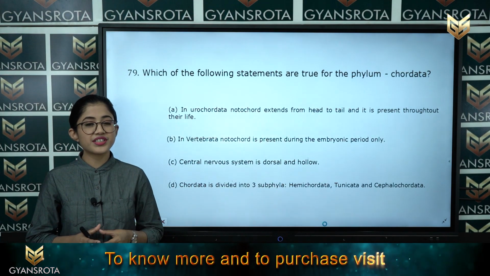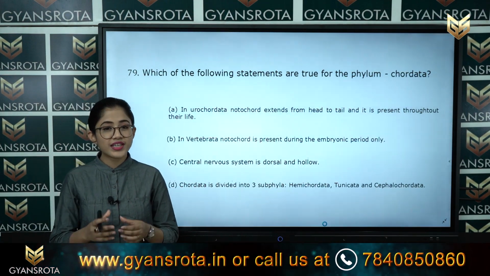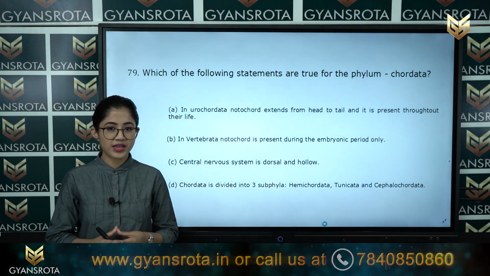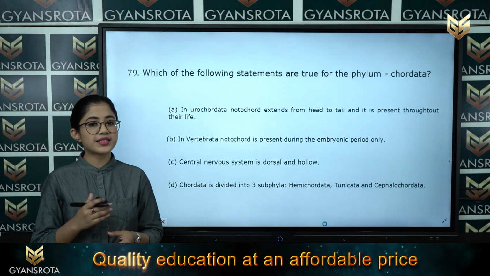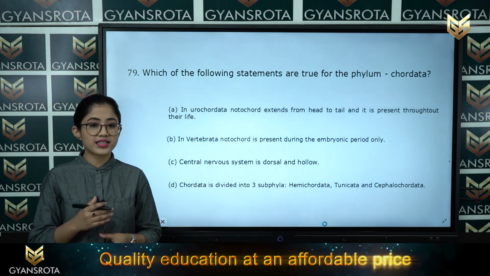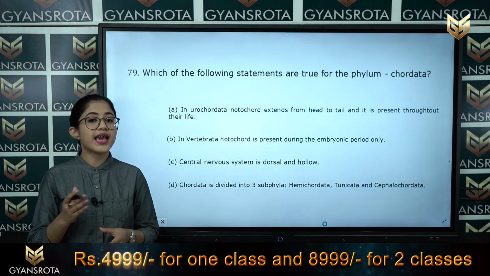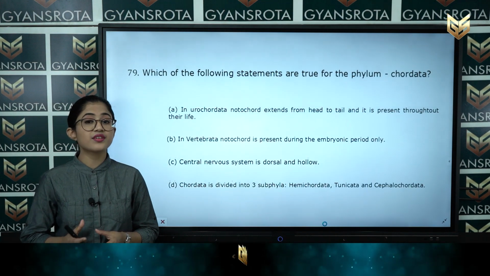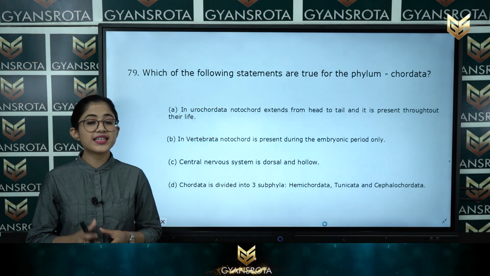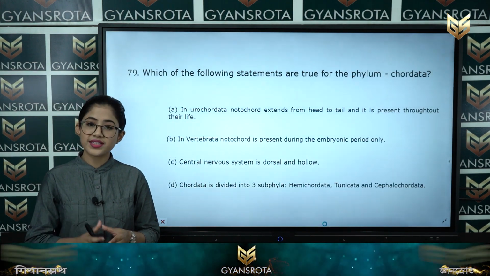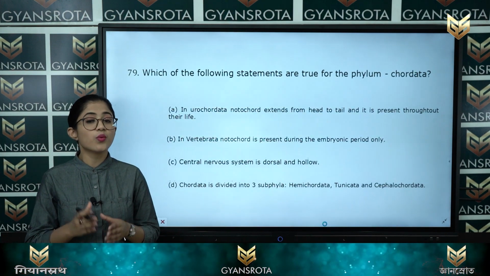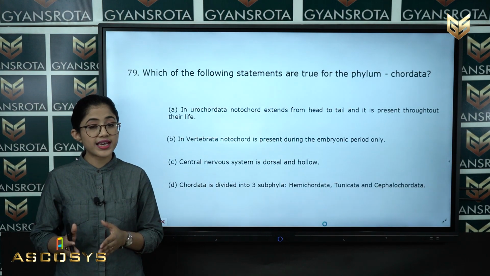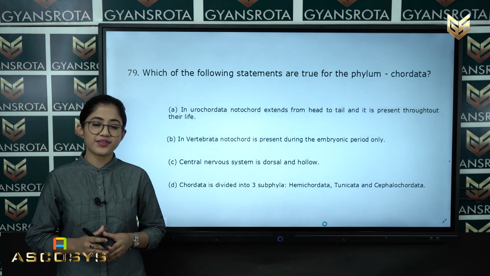Student, this is from the chapter Animal Kingdom. So we need to find the statement which is true for the phylum Chordata. Let's see the first one. In the first statement it is written, in Urochordata, notochord extends from head to tail and it is present throughout their life. This is a false statement because in Urochordata, the notochord is present only in the larval tail, while in Cephalochordata, the notochord extends from head to tail and it is present throughout their life.